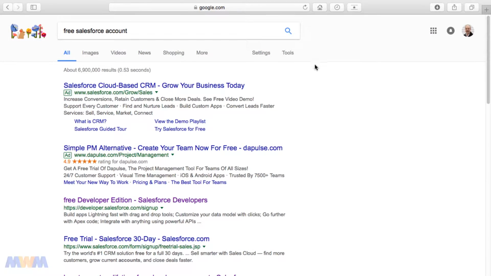Okay, so the first step you're going to want to take is to sign up for a free Salesforce account. And so I'm on Google right now and I searched for free Salesforce account. I wanted to show you that you want to go for the free developer edition and not the free 30-day trial. Some people sign up for the free trial and that will only work for the 30 days. You want to go with the free developer edition.